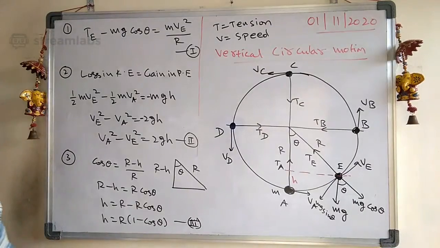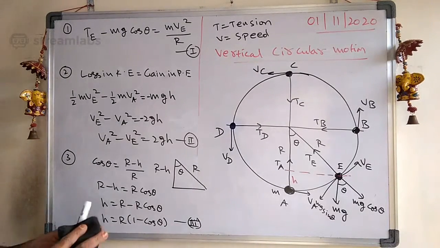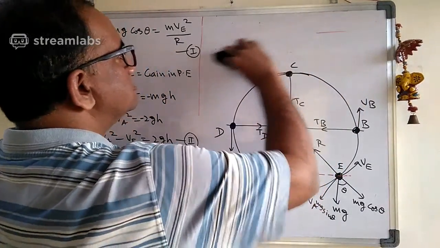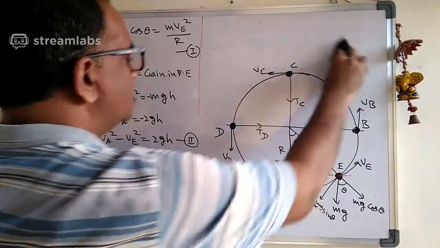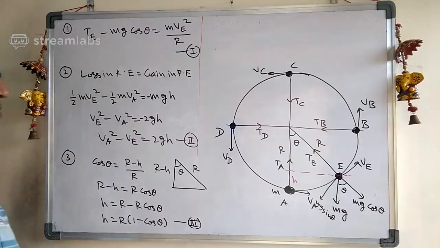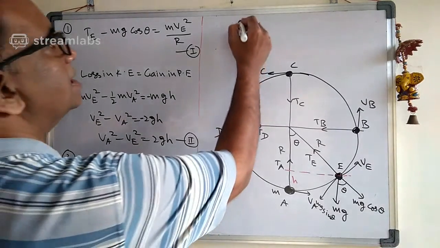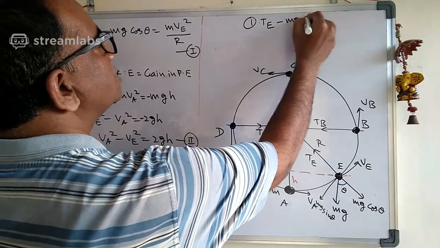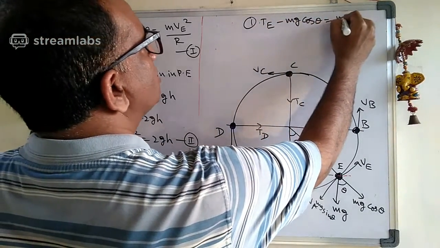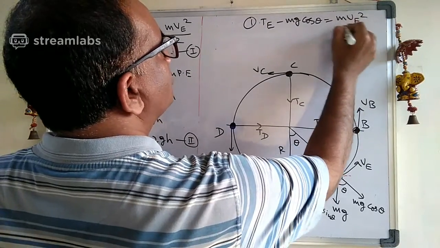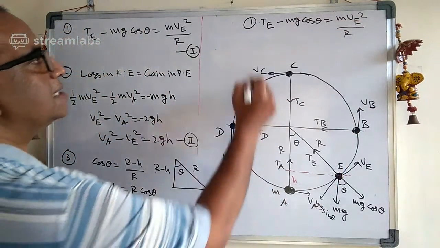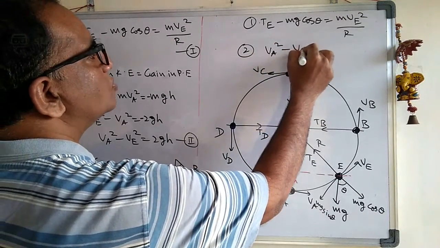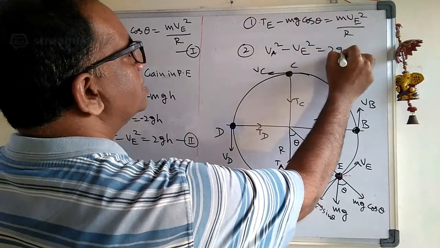I'll rub this top part. This one is vertical circular motion. For reference, I'll write the three equations here. Number one: TE minus mg cos theta is equal to mVA square by R. The second equation: VA square minus VE square is equal to 2GH.